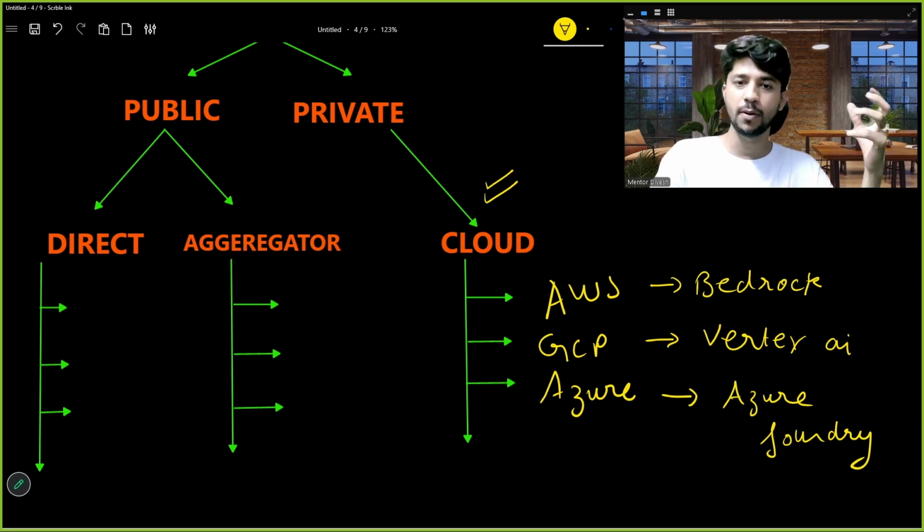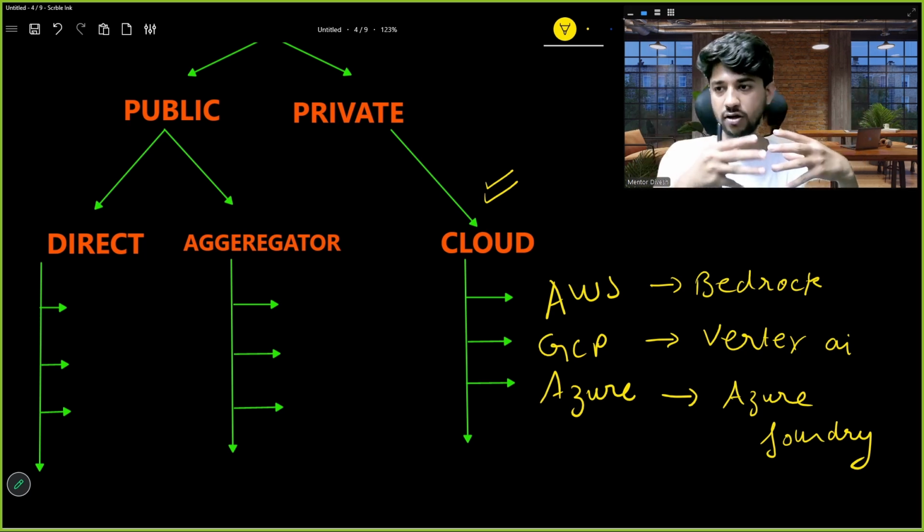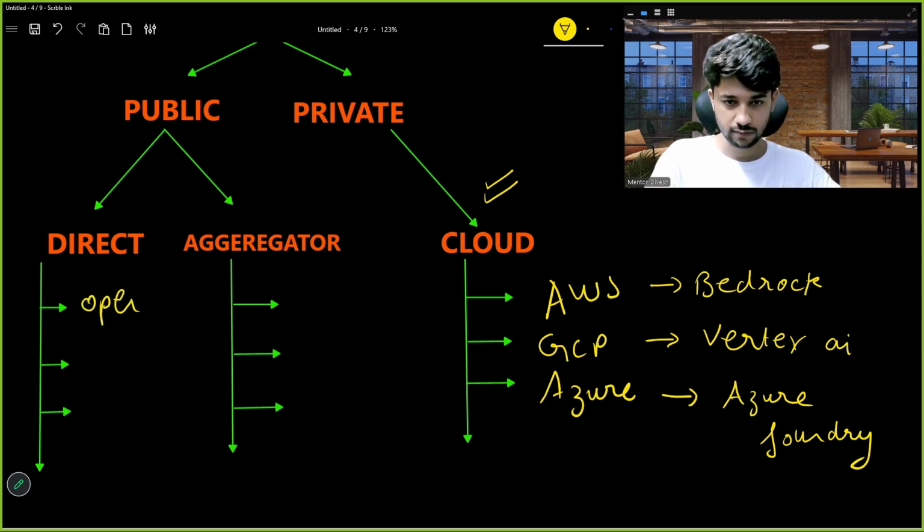Now we are talking about public. How can we use the models? How can we use the brains which are publicly available for the people to use? Okay, so the direct sources, the three market leaders are OpenAI, which means ChatGPT. Second is Google, so Google Gemini. I think I should write the names. OpenAI, so GPT, Google Gemini, and all these models have their different variants.